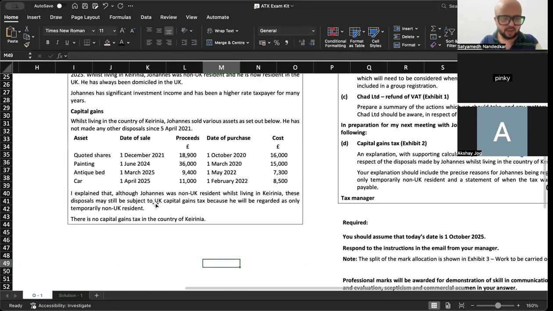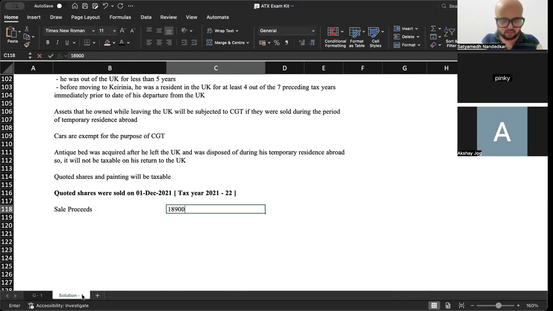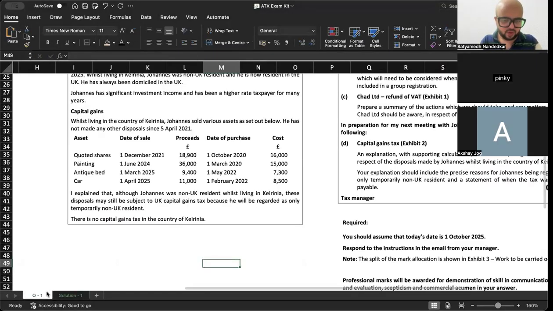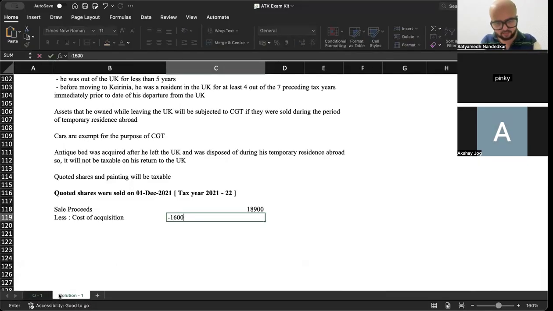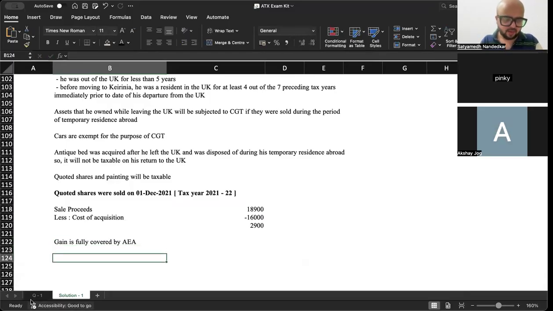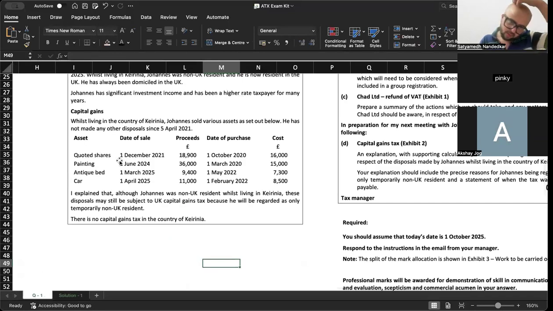सेल प्रोसीड्स कितना होगा? 18,900. Then less cost of acquisition 16,000. I can say that gain is fully covered by annual exempt amount. ठीक है. अब this was sold on 1st of June 24, tax year 24-25. Painting.